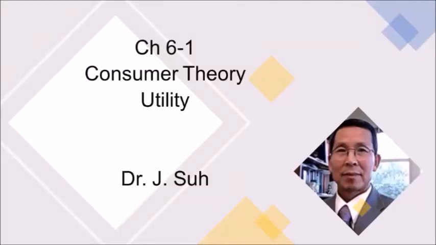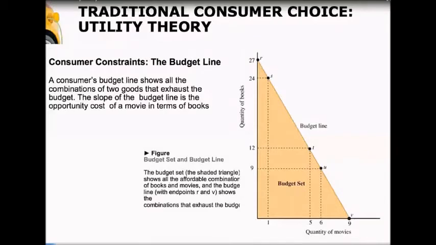Let's try and understand how consumers make choices. And we're going to look first at traditional consumer choice, or utility theory. Utility is how happy somebody is, or how much satisfaction somebody has. So as economists, we assume that people maximize their utility. Now, they're going to maximize their utility subject to a constraint.